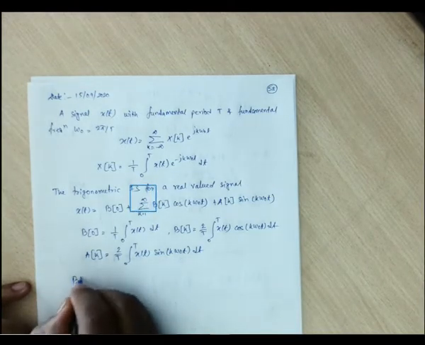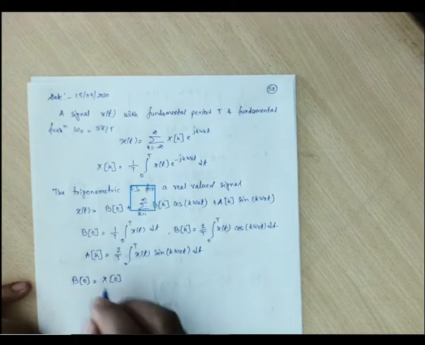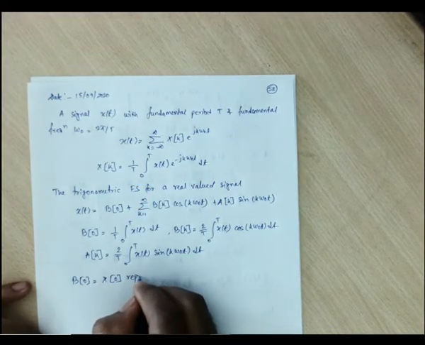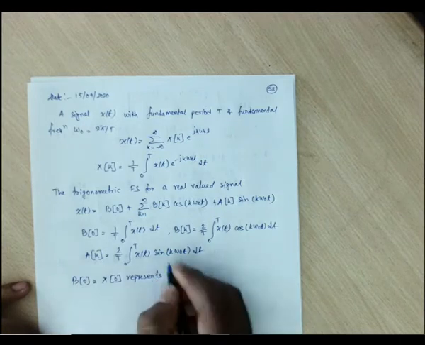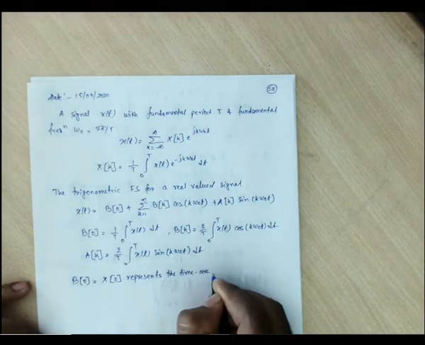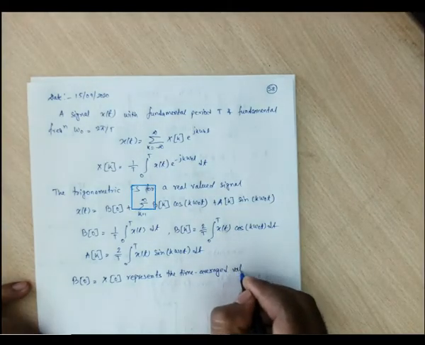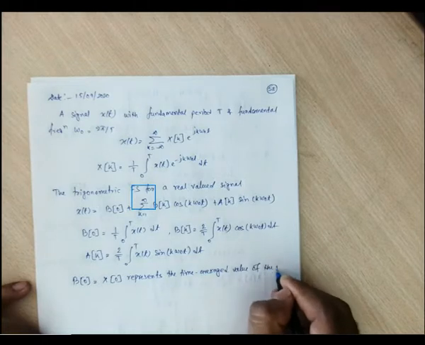This b0 is the same as x0, and represents the time average value of the signal.